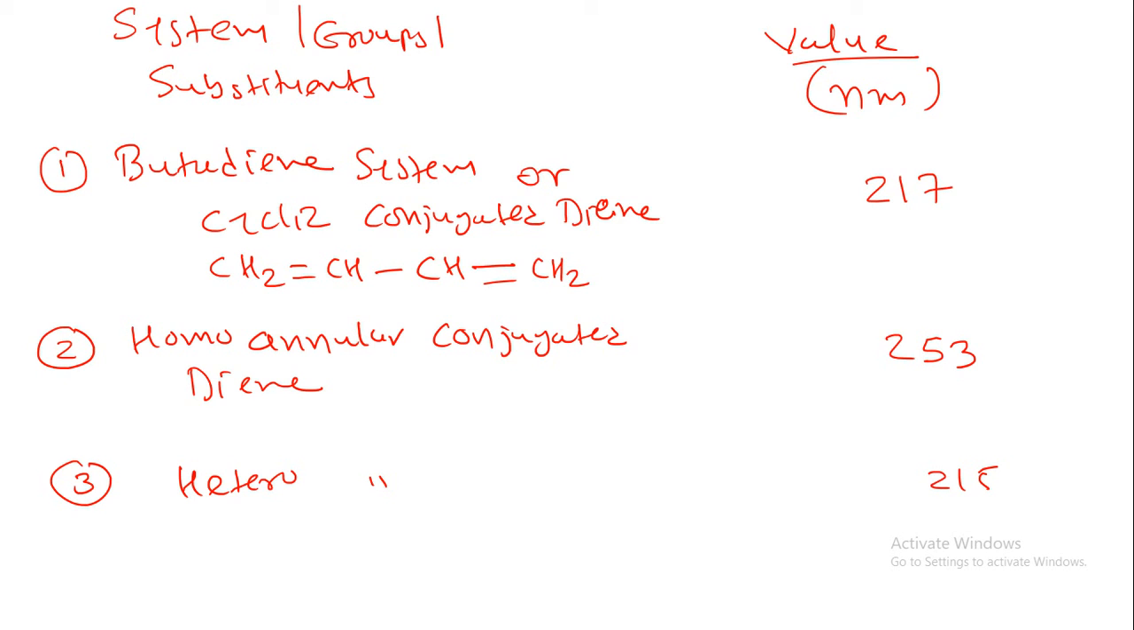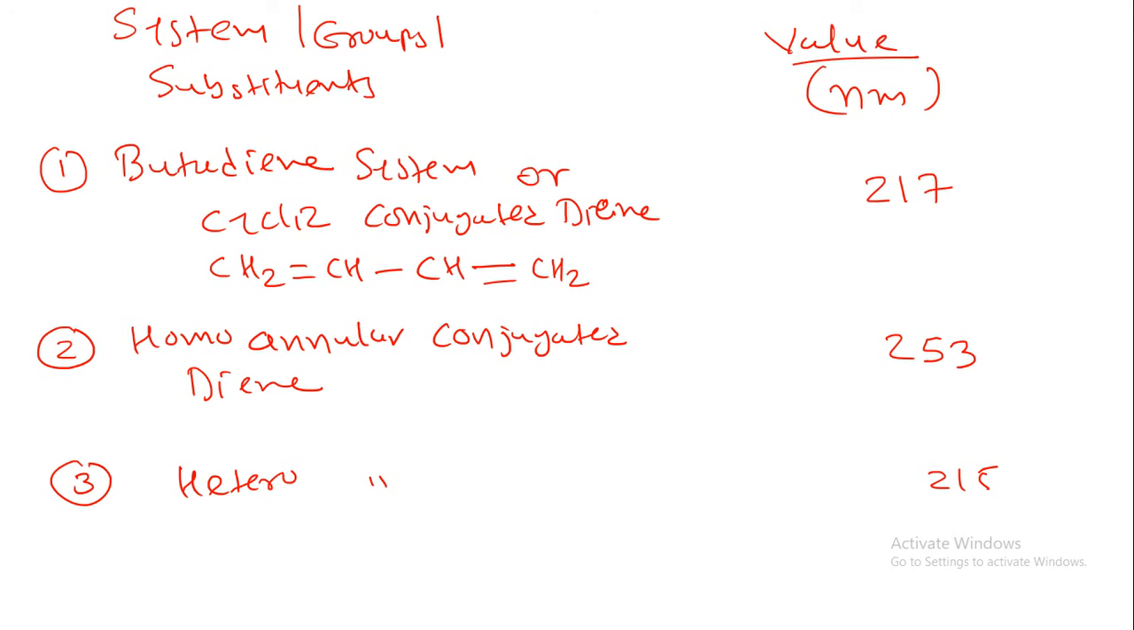Now in your examination paper they will give you these values, so you don't have to mug them up. But after a certain point of time, when you are calculating around 10 or 15 examples, you will have an idea about the values for these systems, homoannular and heteroannular, 253 and 215. So you don't have to worry about these values. The values should be given in your examination paper. You just have to identify the system, put in this value and calculate the example.